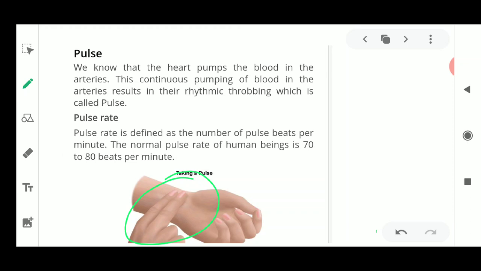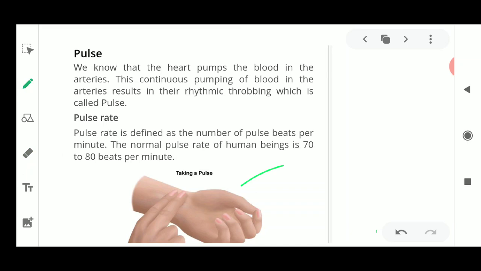Just keep two fingers, the first and the second finger, means the index finger and the middle finger, on the wrist, and as soon as you keep them on the wrist, you will start feeling a throbbing movement in your right and the left hand. Just take the left hand for measuring the pulse. You take your left hand and put your right hand on it, and you will measure this throbbing. You will feel that throbbing sensation happening on your wrist.